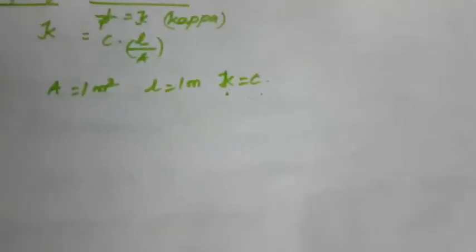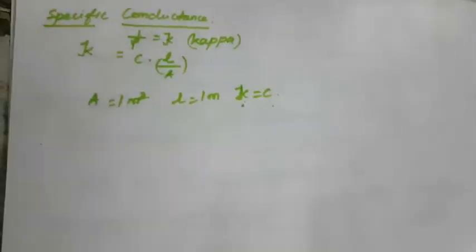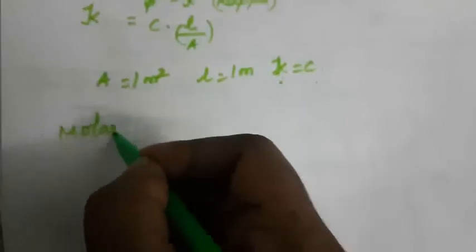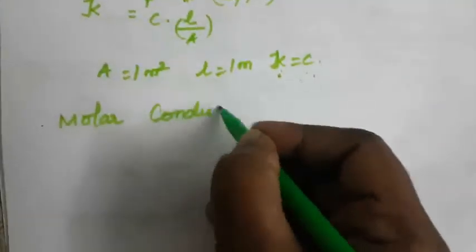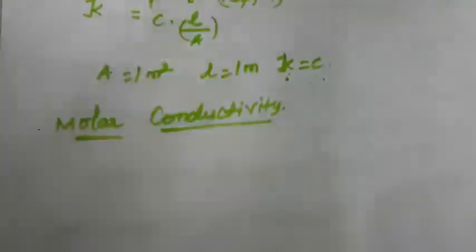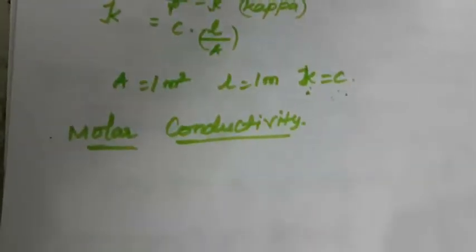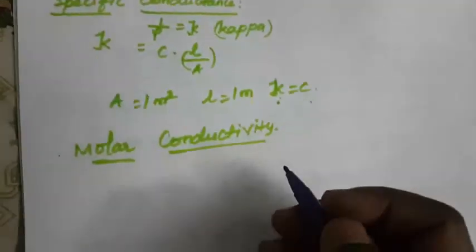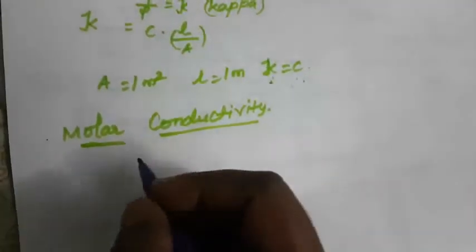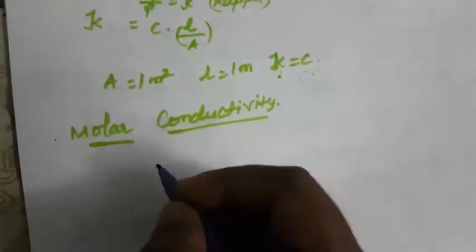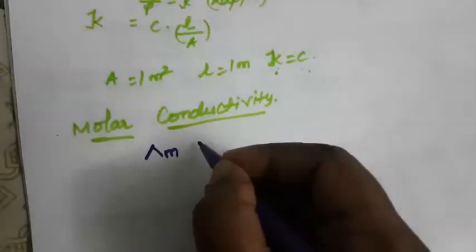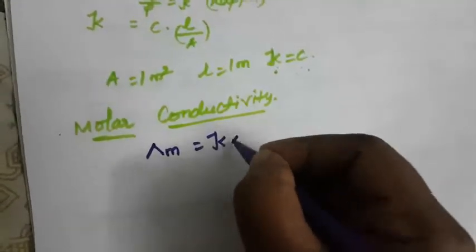So next we are going to see another one, molar conductivity. What is meant by molar conductivity? The name itself indicates molar, that is mole, right? So molar conductance is the number of moles of electrolyte that conduct the electricity. So molar conductivity is represented as equal to kappa into V.